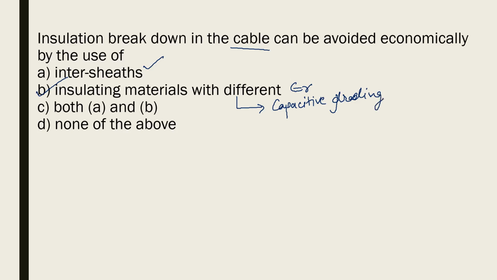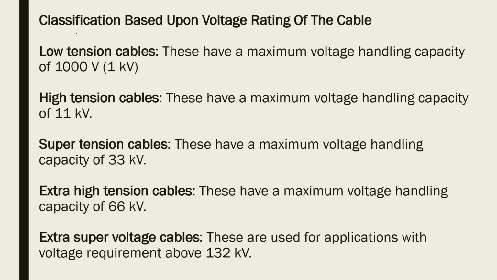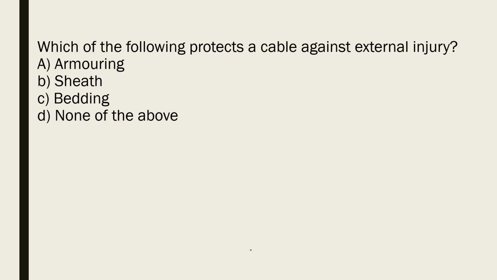Okay, capacitive grading method. Operating voltage of supertension cable is up to... you see, classification of voltage rating of the cable. Low tension cable is up to 1 kV, high tension is up to 11 kV, super tension is up to 33 kV, EHT is above 33 kV, extra super voltage above 132 kV. You have to remember this value, it is very much important.